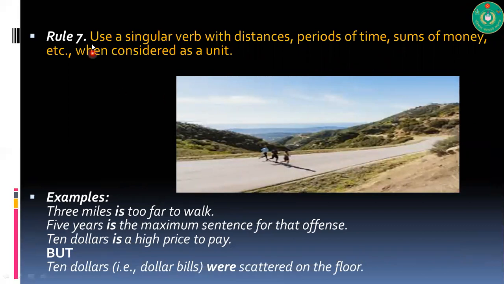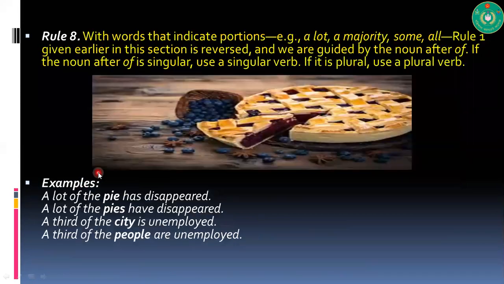Use a singular verb with distances, periods of time, sums of money, etc., when considered as a unit. Remember, when considered as a unit. 3 miles is too far to walk. 5 years is the maximum sentence for the offense. $10 is a high price to pay, but $10 were scattered on the floor. So here, this is not a singular unit.